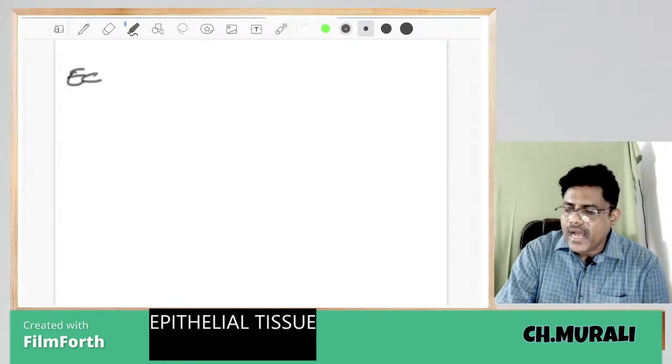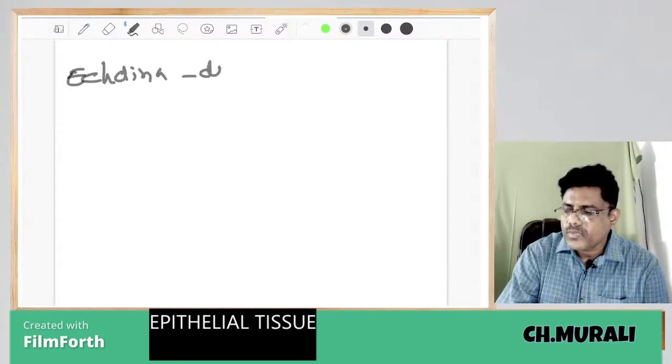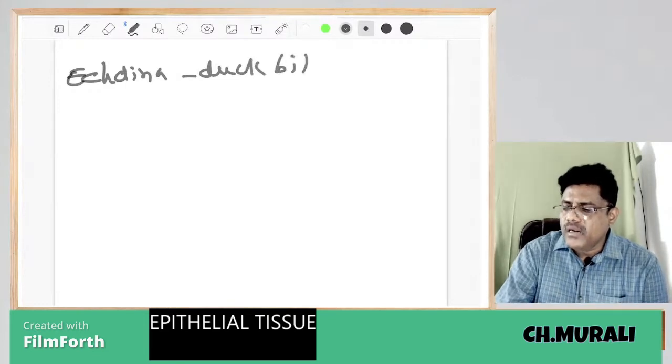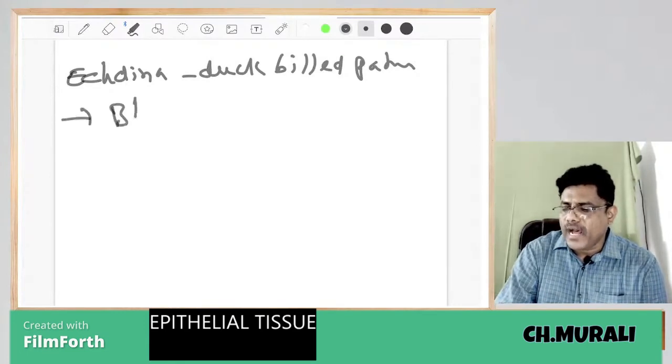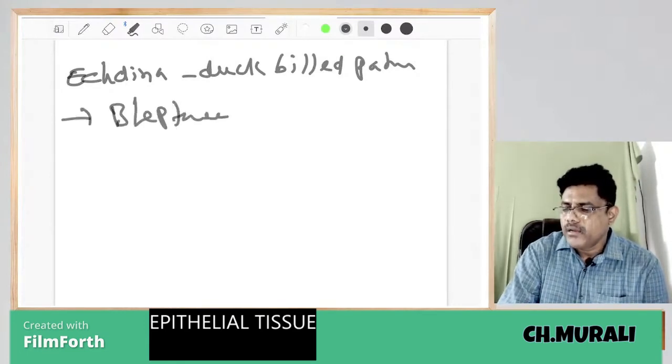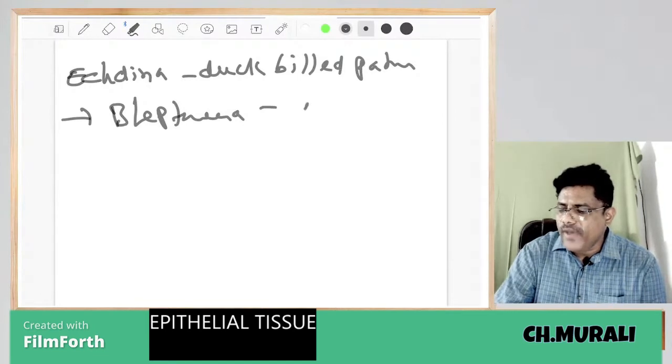Echidna is called duck-billed platypus. Next one is Balaenoptera. Balaenoptera is blue whale.